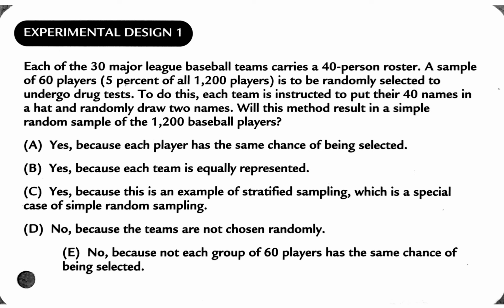Just that one example provides enough evidence to say that it's not possible for it to be a simple random sample, because there are some of those samples of 60 that can't physically happen because of the way that you organized it. So in this case, it is not a simple random sample because each group of 60 players does not have the same chance of being selected. Some of the groups of 60 are impossible, meaning it's a probability of 0.